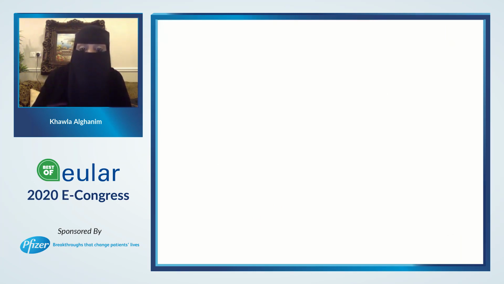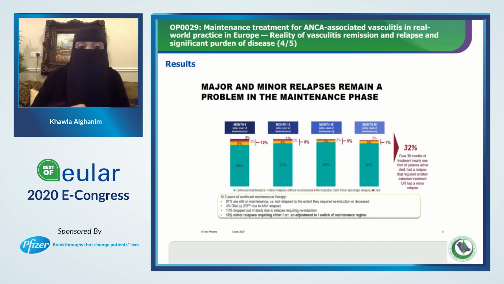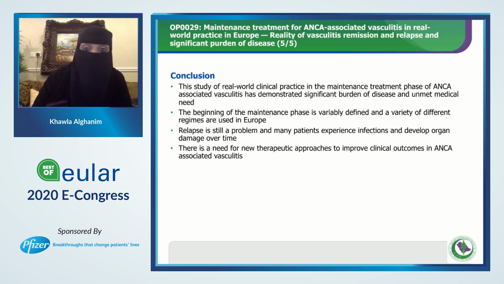And unfortunately, the other thing that I would like to highlight from this study is that major and minor relapses remain a problem in the maintenance phase. Some patients died and some patients got infections, mainly upper or lower respiratory tract infection followed by UTI. So still we are not doing great in the maintenance phase. They concluded from this study that we really need new therapeutic approaches to improve the clinical outcome in ANCA-associated vasculitis.